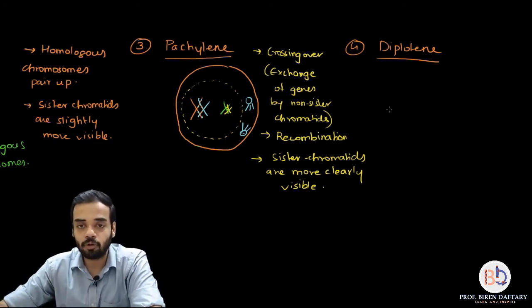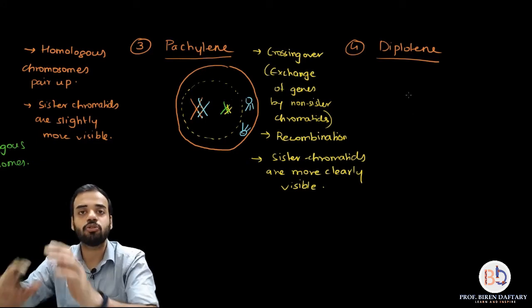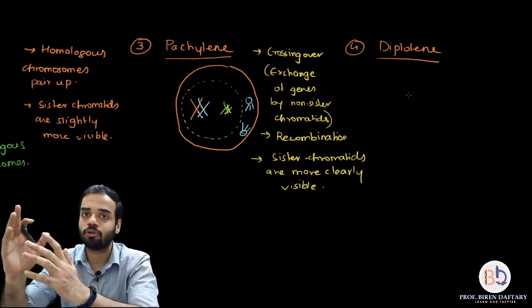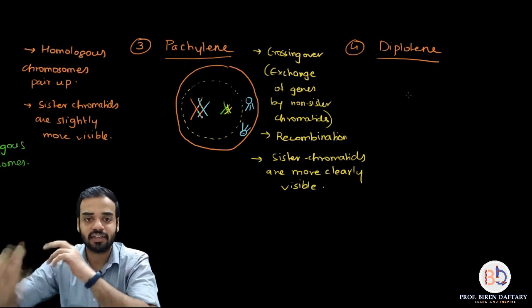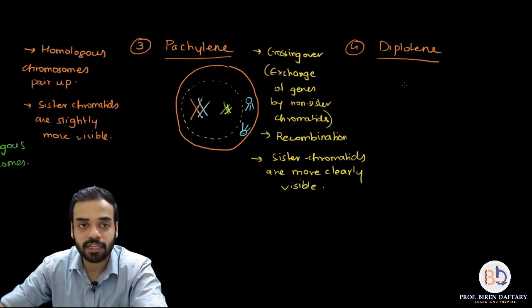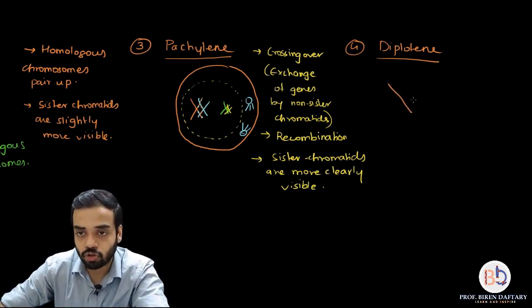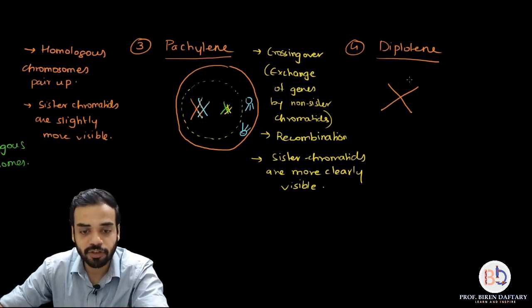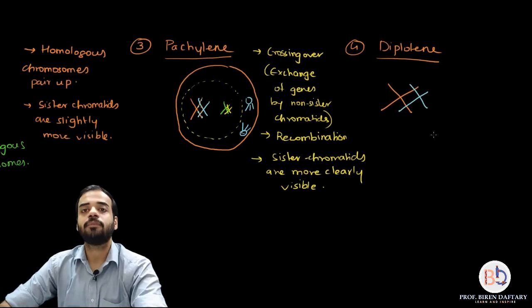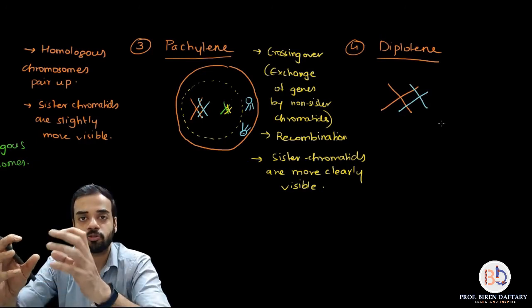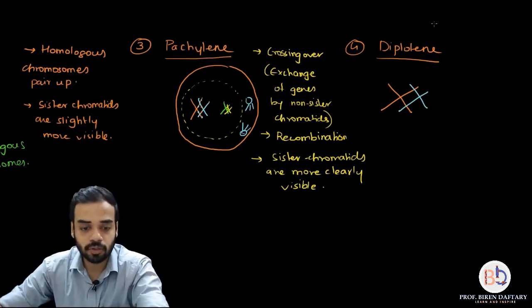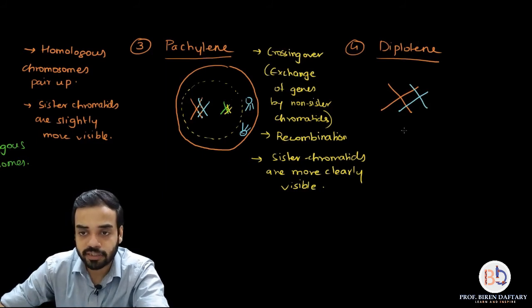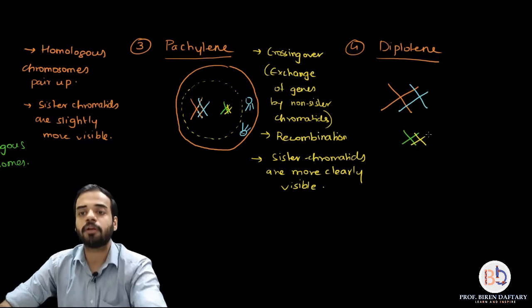So in diplotene, I'm just going to draw the chromosomes now. I'm not going to draw the nuclear membrane, the cell. So in diplotene, if I want to show, you can see a very proper structure. You can see both the homologous chromosomes are properly X-shaped. Then the other two, again they will be very properly opened up.